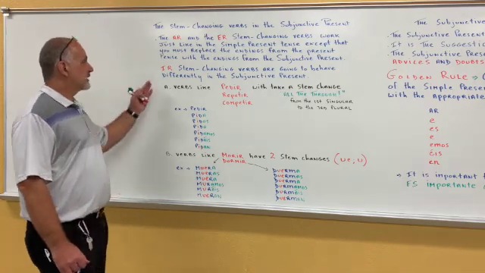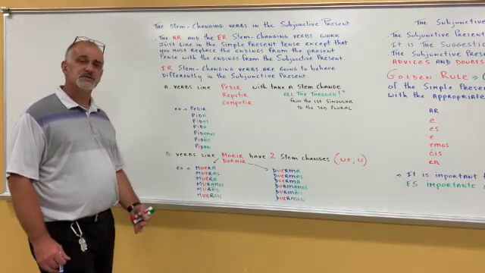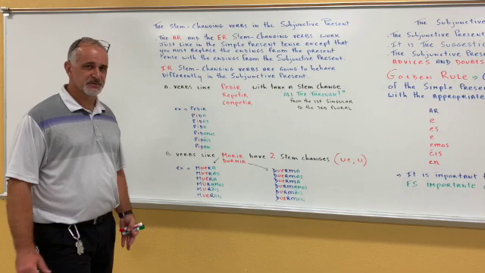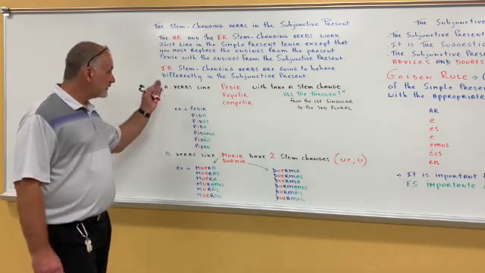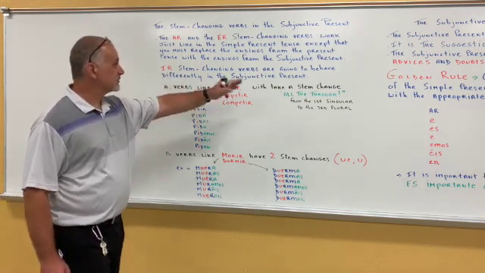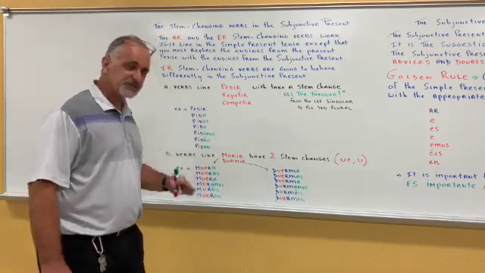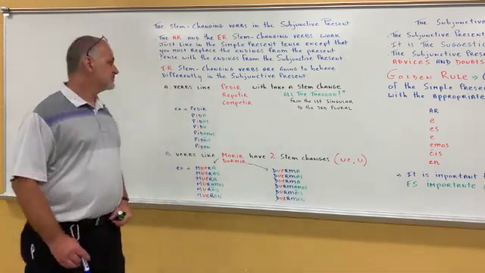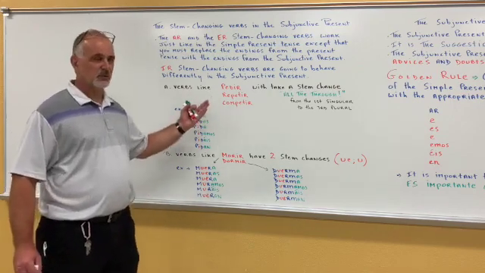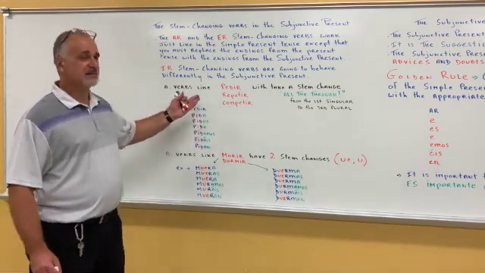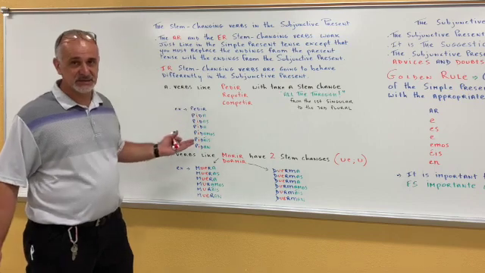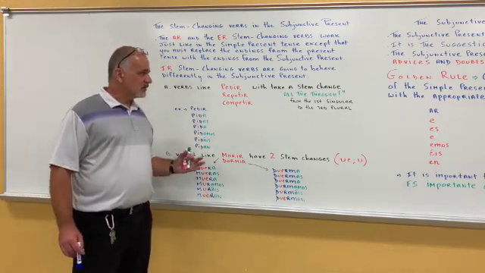Now the IR verbs are the ones that are going to give us a bit of a hard time here. The IR stem changing verbs are going to behave differently in the subjunctive present. This is what you need to emphasize here. If you take verbs like pedir, to ask for, to order, repetir, competir, I could go on and on, there's a few like that.